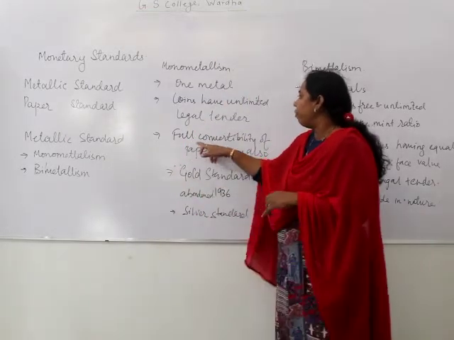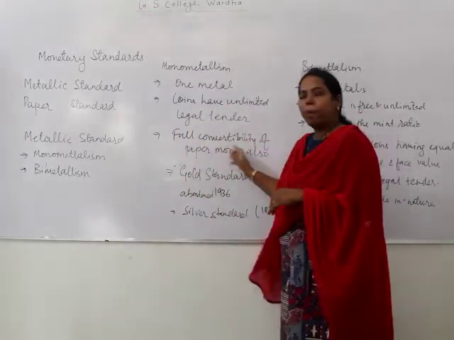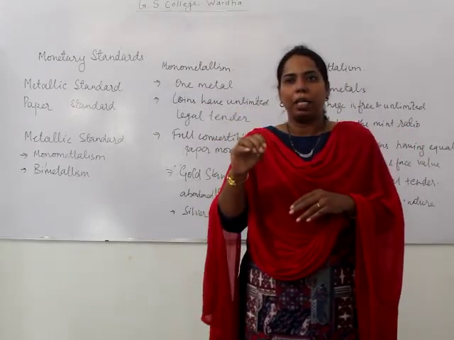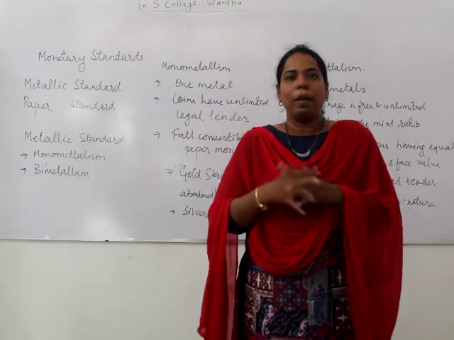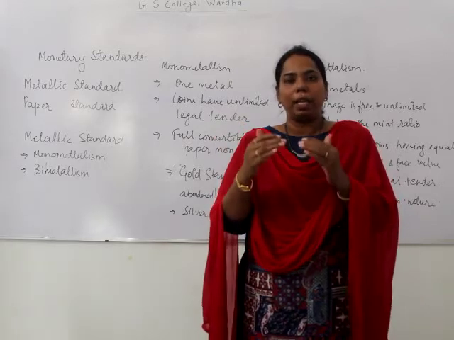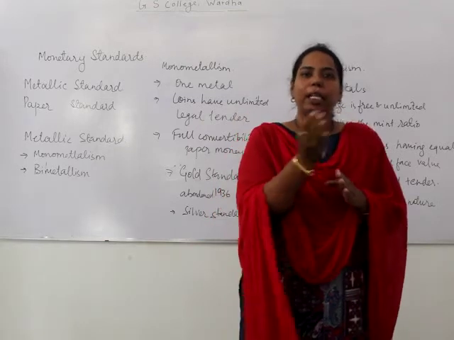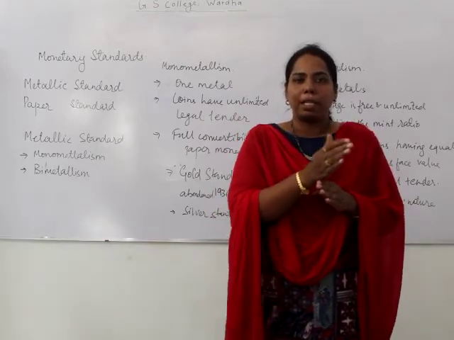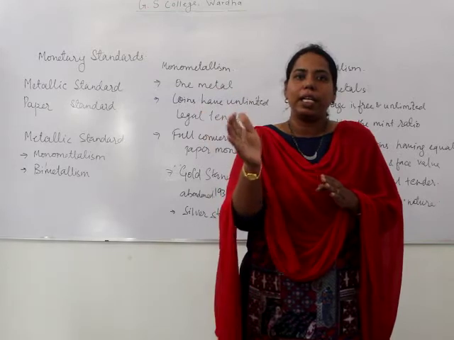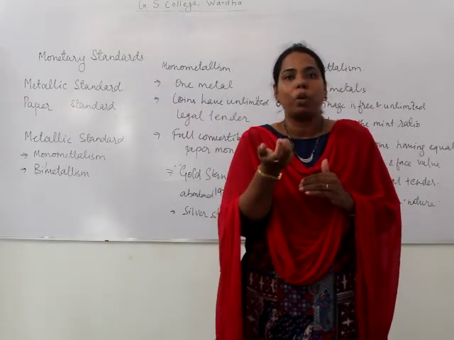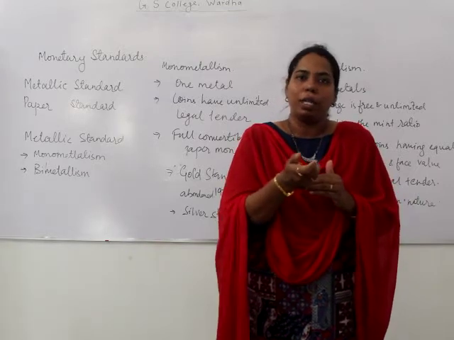When we say the full convertibility of the paper money, it means that if the paper currency is of 10,000 rupees, and you exchange it in terms of the metal, you will be able to get 10,000 rupees worth of gold or silver.